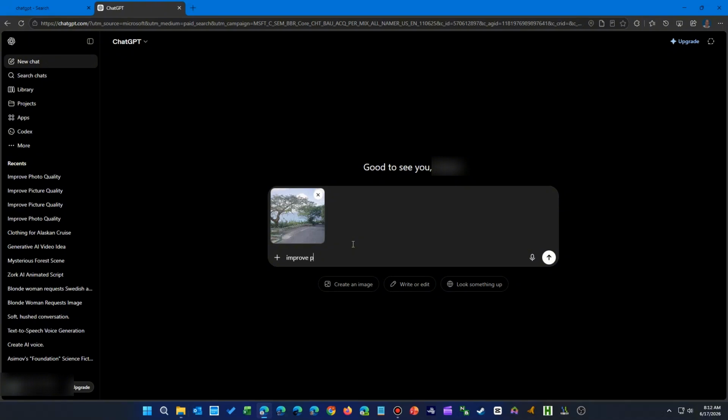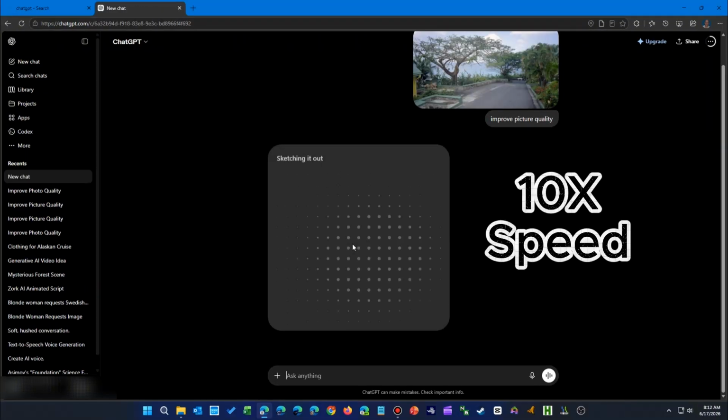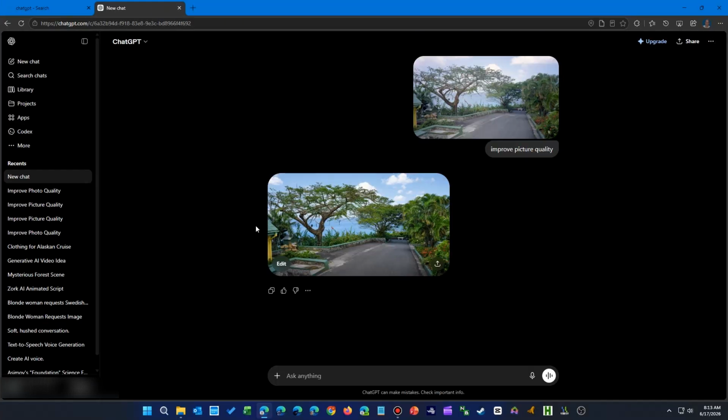You could learn the proper terms like brightness, tint, exposure, contrast, etc. But unless you're trying to use it for professional work, you can just ask it to improve the picture quality. Based on that simple input, it will start working, going through different background processes to fix the picture. It will give you some status messages before finally displaying the file. And as you can see, the general improvement is obvious.